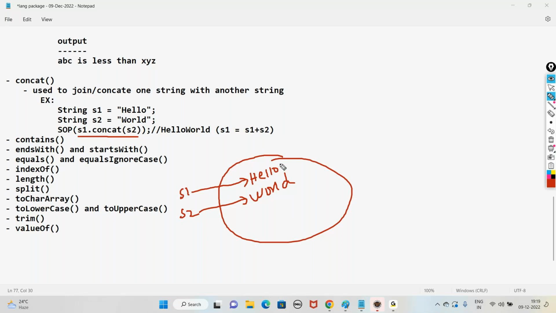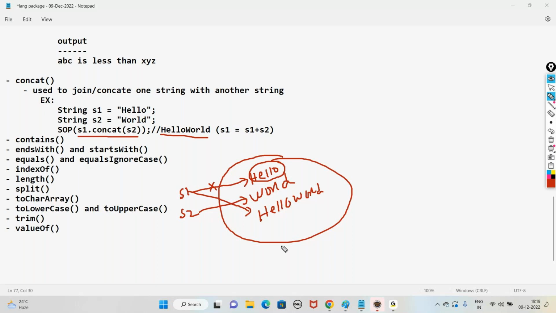Then can this hello be replaced with hello world now? Is it possible in Java? No, right? Strings are immutable. Strings are immutable means once you create a string object, that memory cannot be replaced with another value. Then where will hello world be stored? A new object will be created, hello world, and S1 refers to this hello world now. This S1 no longer refers to hello.